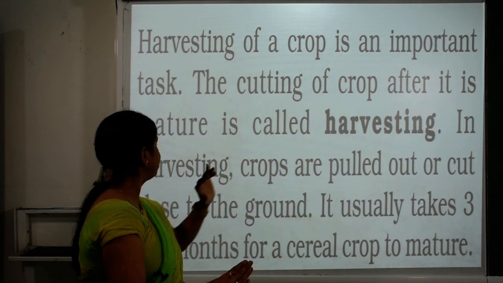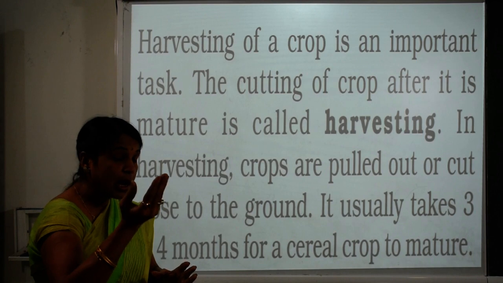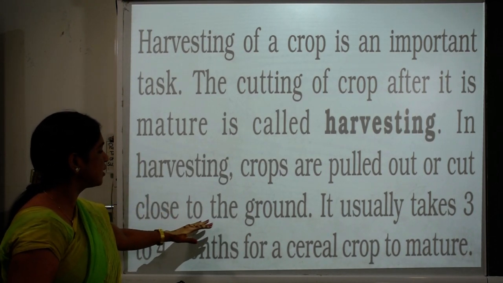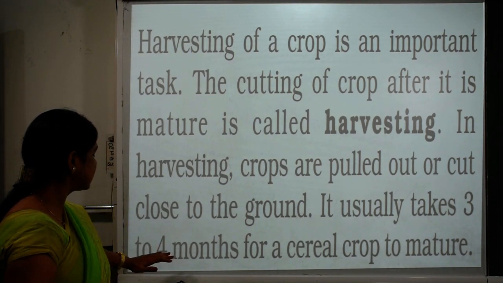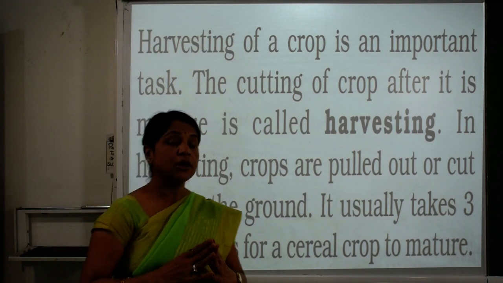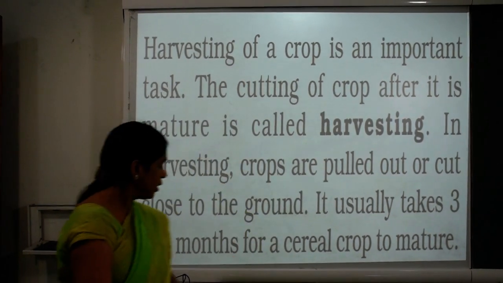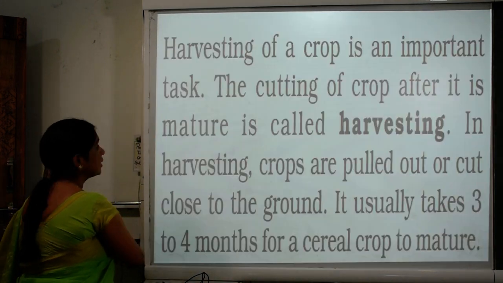In harvesting, crops are pulled out or cut close to the ground, and it usually takes 3 to 4 months for a cereal crop to mature. Now further we are going to see harvesting.